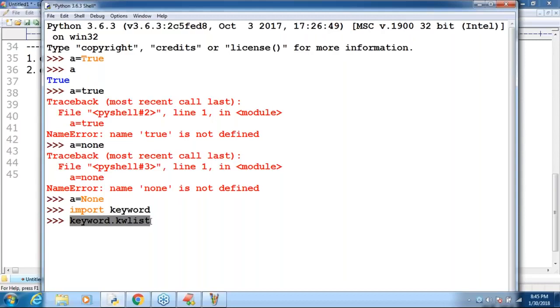Sir, don't think too much. What is the keyword, sir? Keyword dot kwlist. All these things we will discuss. Keyword itself is a module in Python. Don't worry, sir, if I don't know about modules, we will discuss in detail. It's a module. Can you please import the keyword module? In that module, there is one variable named kwlist. I'm trying to print that kwlist variable value. Can you please observe?